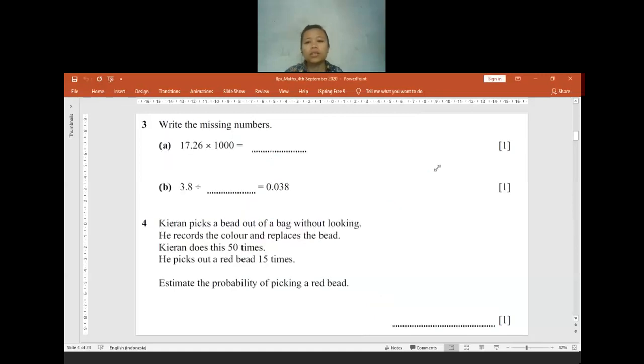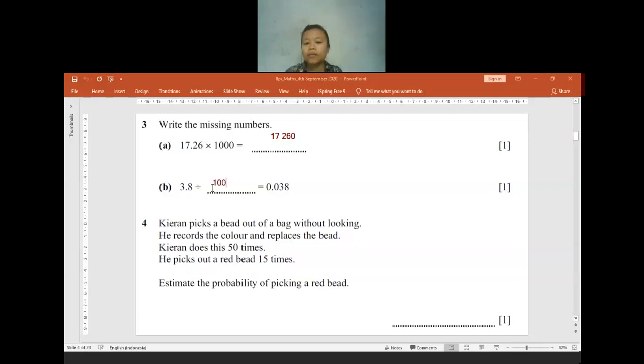For question 3, how much will it be? 17.26 times 1000. Yes, the answer will be equal to 17,260, correct? And then for question B, 3.8, I have to divide by how much to get 0.038? Yes, the answer is correct, it will be 100.